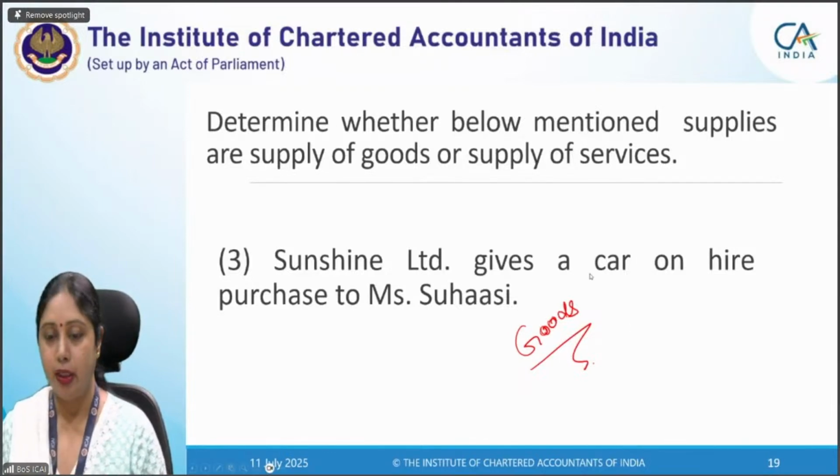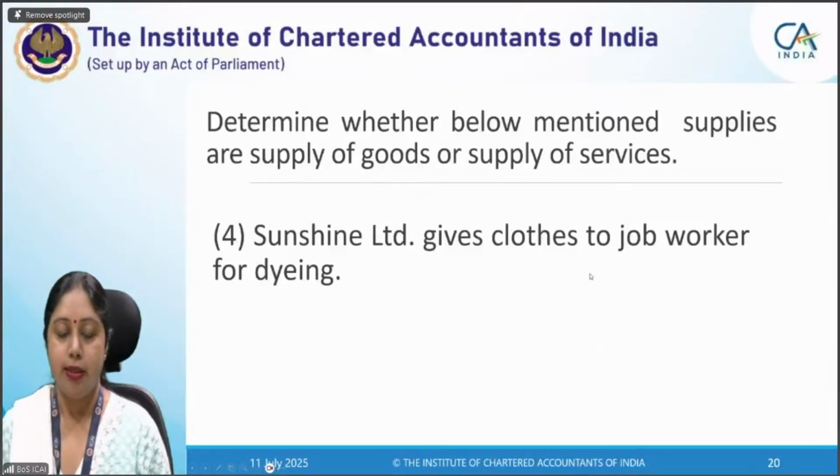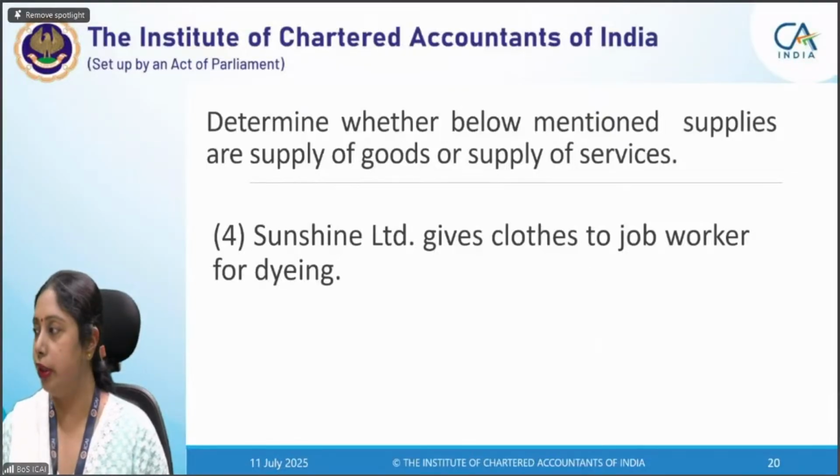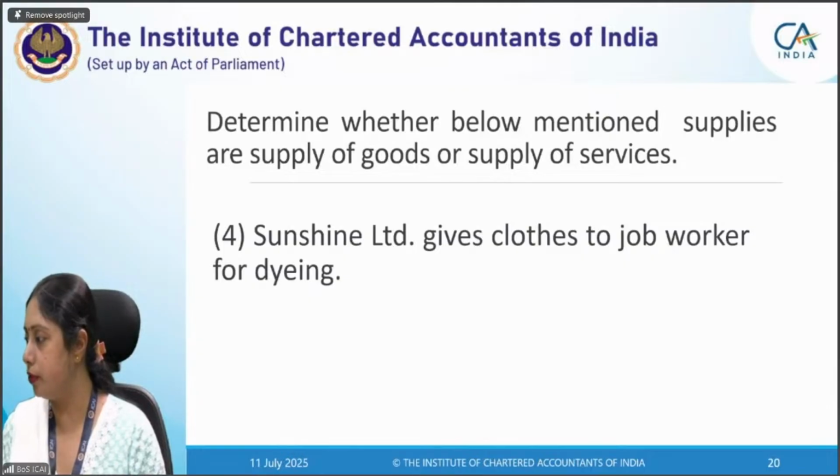Okay. Now let's move to the next question. Sunshine Limited gives clothes to a job worker for dyeing. Whether it is supply of goods or supply of services? Yes, Sinjana, you are right.